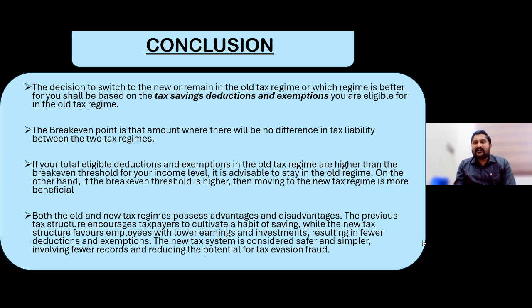So for LIC sort of policies, if there is no employer-employee benefit, then definitely it is income from other sources only. But if it is a pension from your employer-employee relationship, like superannuation, then it is income from salary. In that case, the 50,000 standard deduction is there. But for provident fund pensions or LIC pensions, which are not employer-employee, it would be taxed under income from other sources. In that case, no deductions would be eligible.